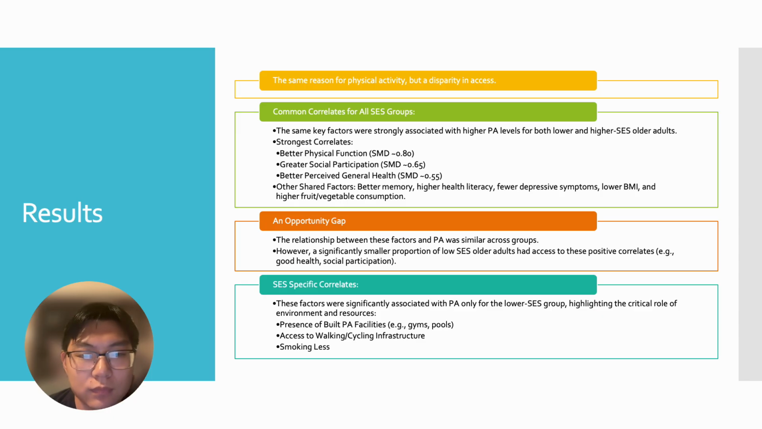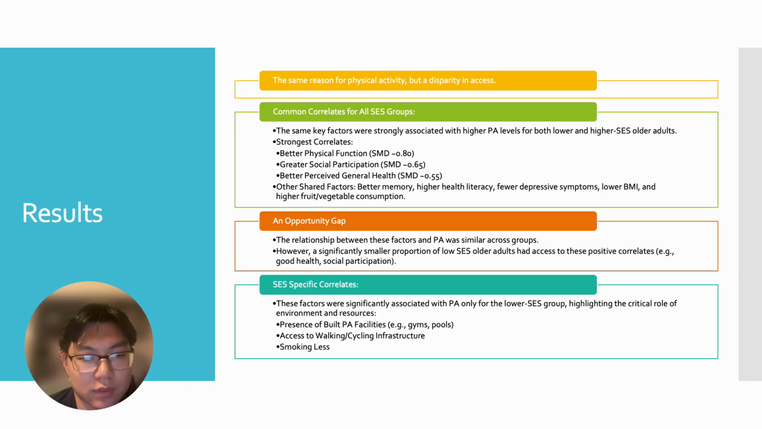Basically, what the article found was that it was an opportunity gap, where the relationship between these factors and physical activity is similar across groups, but a significantly smaller portion of low SES older adults have access to these positive correlates, like good health and social participation, because either the area they live in doesn't have it. And so